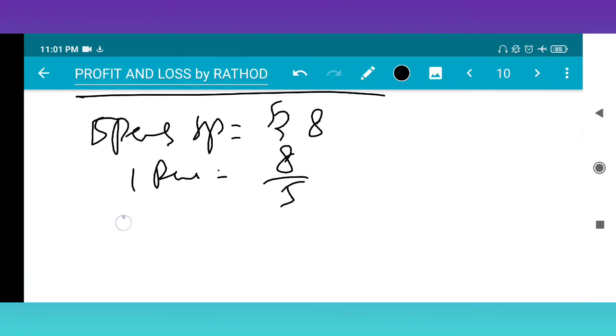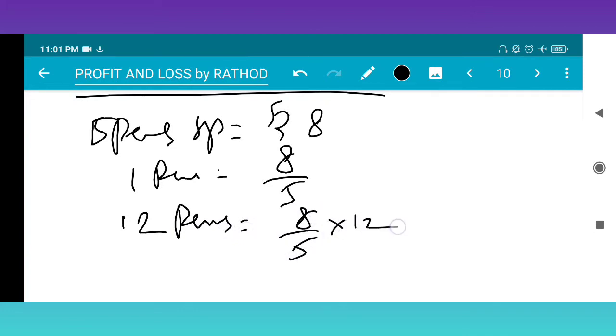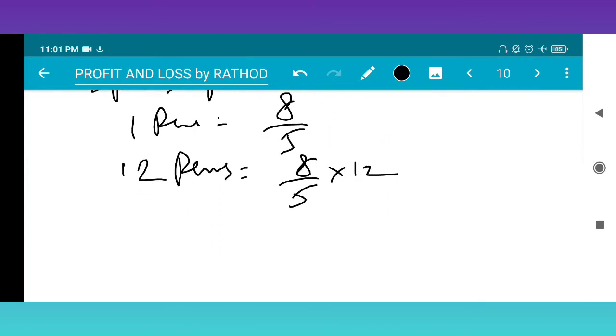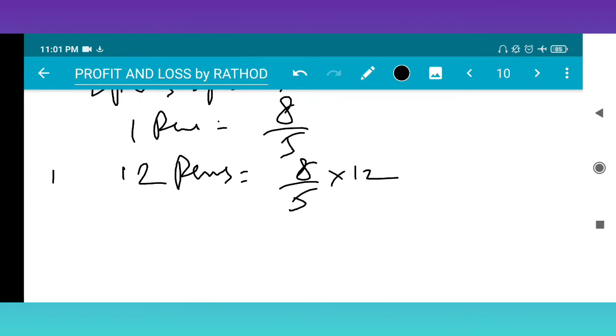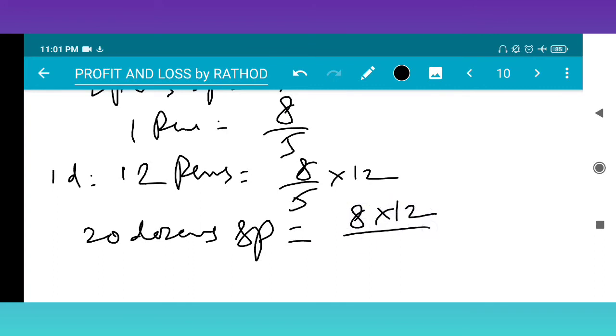So 1 dozen, 12 pencils, SP is 8 by 5 into 12. This is the 1 dozen selling price. So 20 dozen SP is equal to 8 into 12 upon 5 into 20.